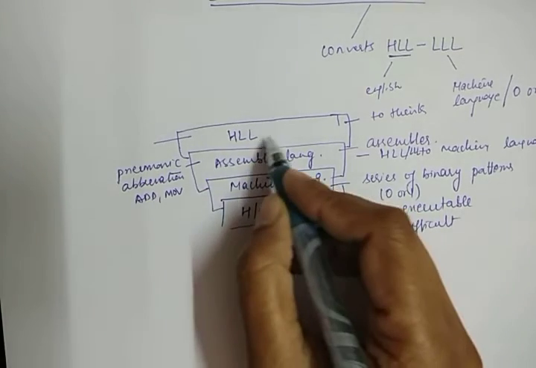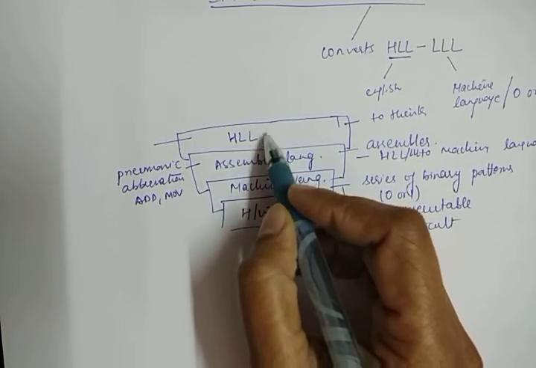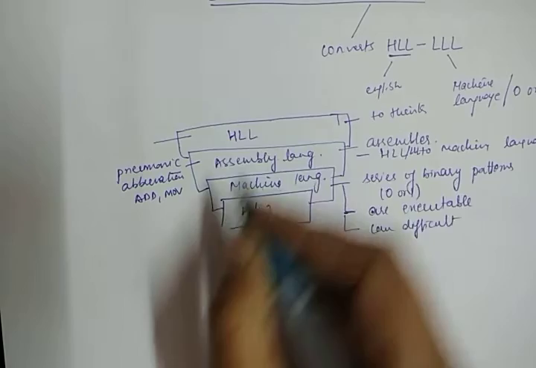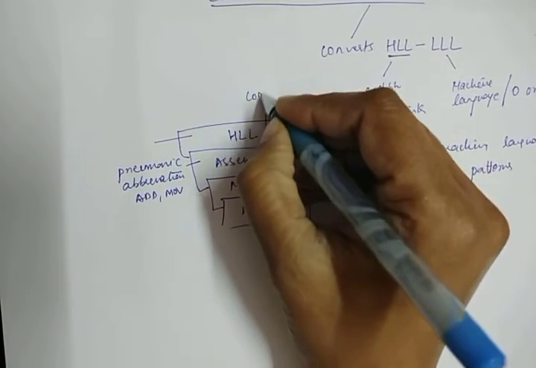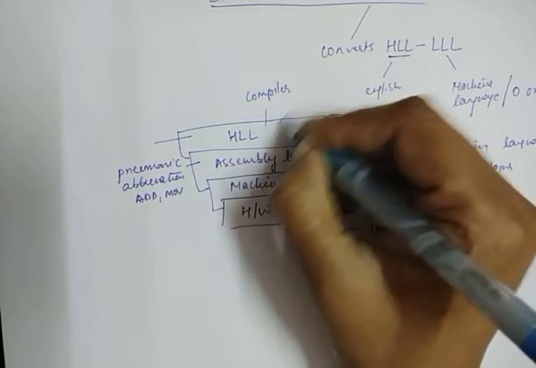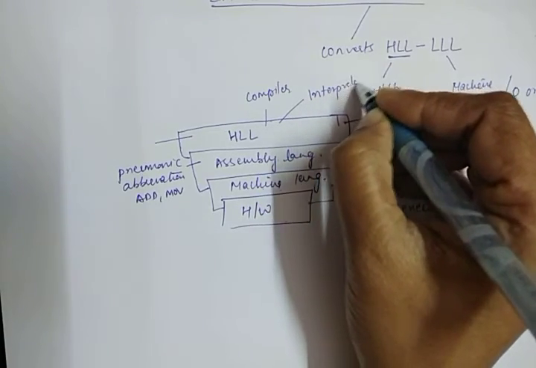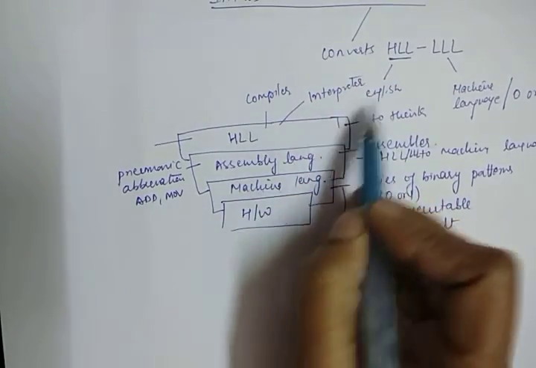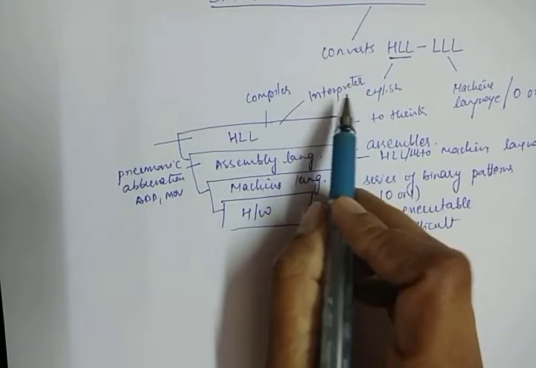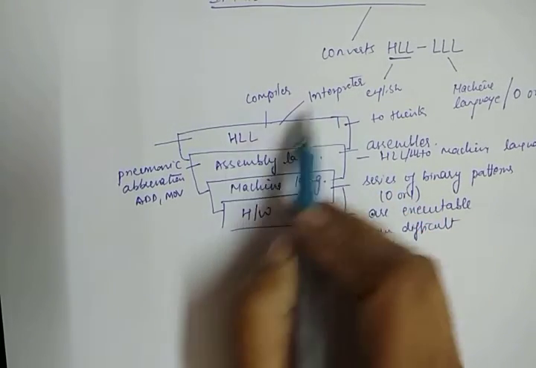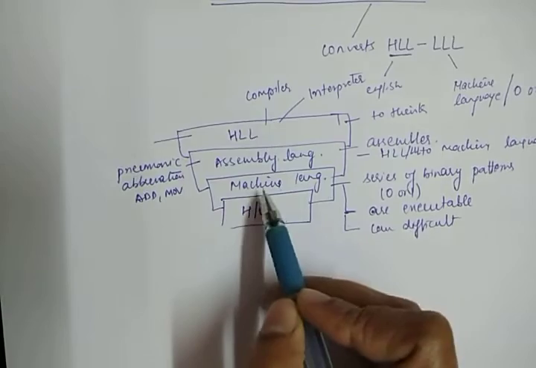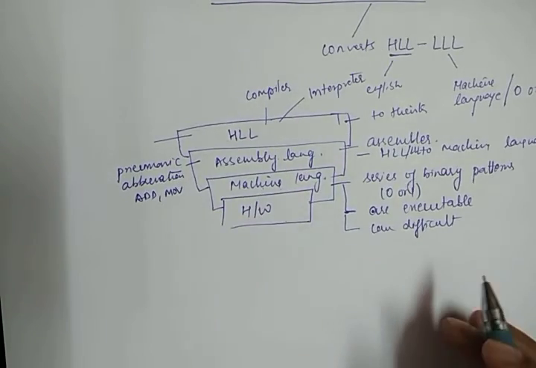There are two types of translator which convert high level language into machine language: the first one is the compiler, and another is the interpreter. These two translators are used to translate high level language into low level language.